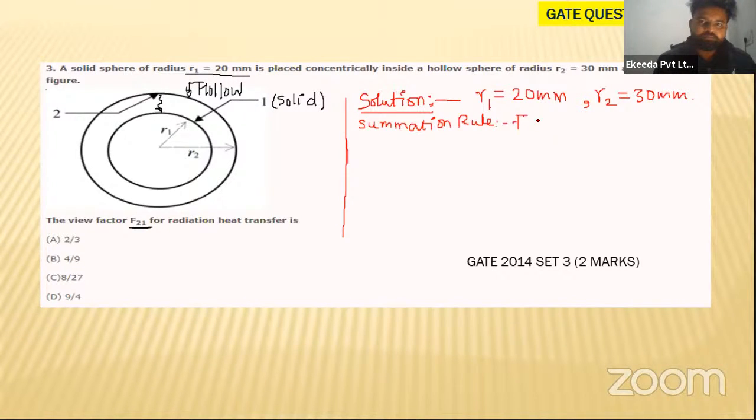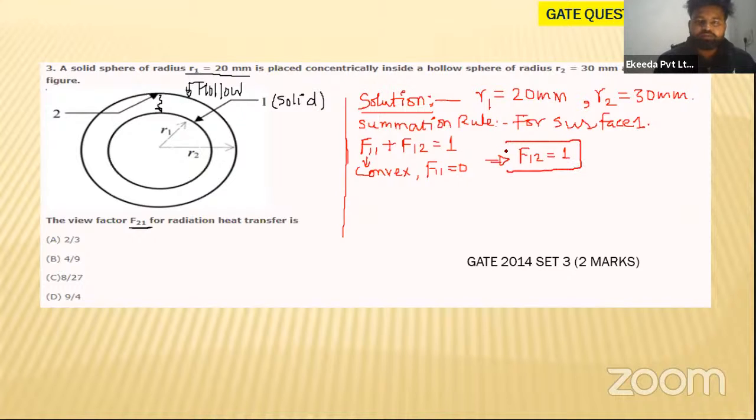For surface 1, if you look at surface 1, F11 plus F12 is equal to 1. But this is a convex surface. For a convex surface, the self view factor F11 will be 0. So from here you can directly see that F12 will be equal to 1.